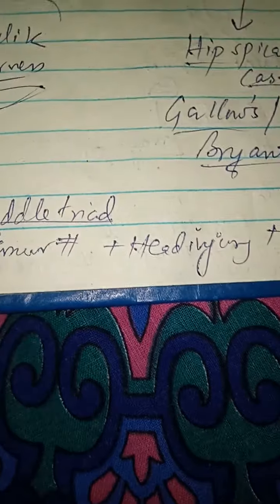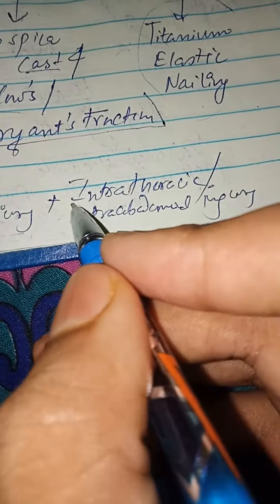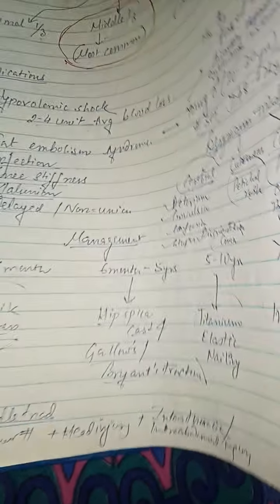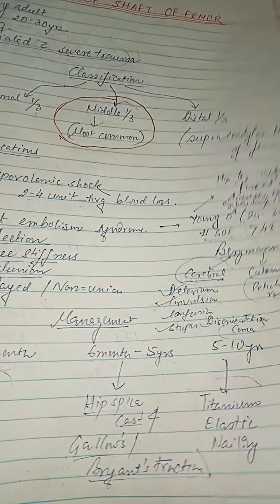So what is the Waddell's triad? Waddell's triad is the femur fracture with the head injury, along with an intrathoracic or intra-abdominal injury. So this is all about the fracture of the shaft of the femur.